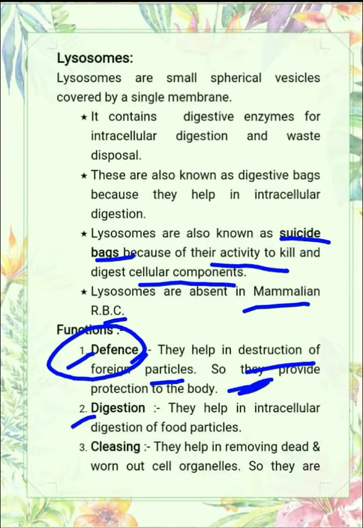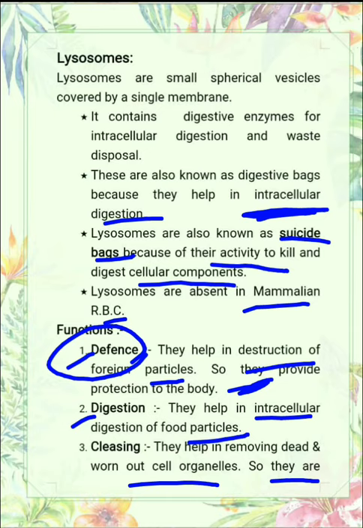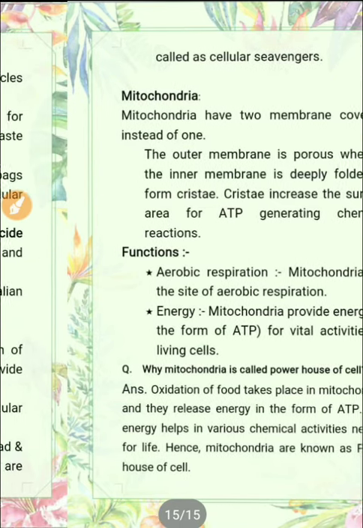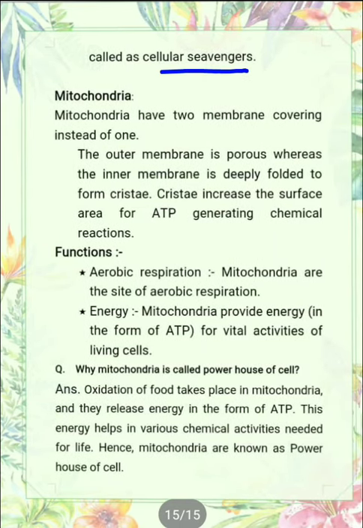Next one is the digestion, as I told you here also, that it helps in intracellular digestion of food particles. Third one is cleansing. They help in removing dead and worn out cell organelles. Any material which is worn out or dead in the cell, lysosomes help in the cleansing of the cell by removing that substance, so they are called cellular scavengers also.